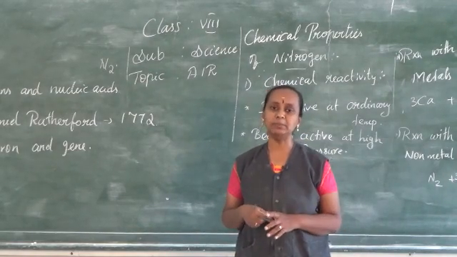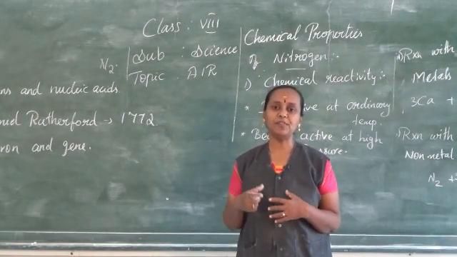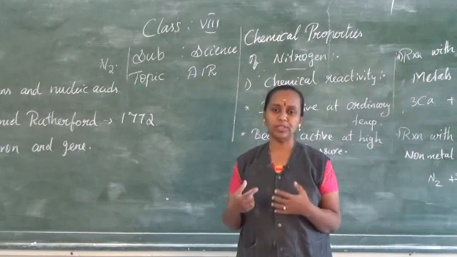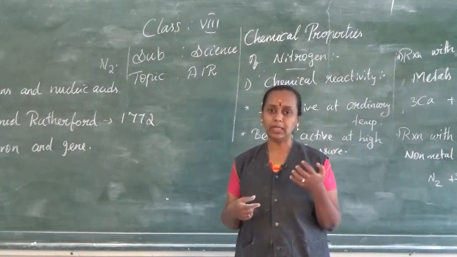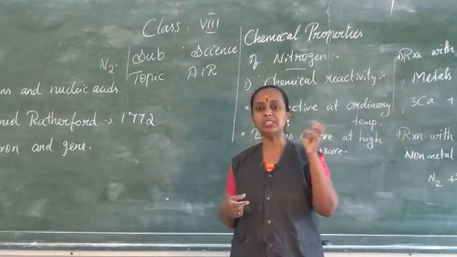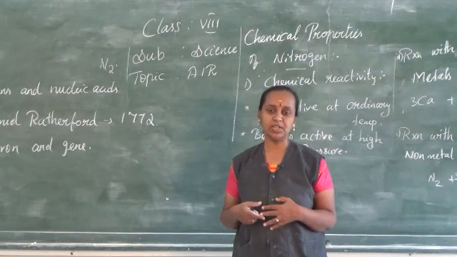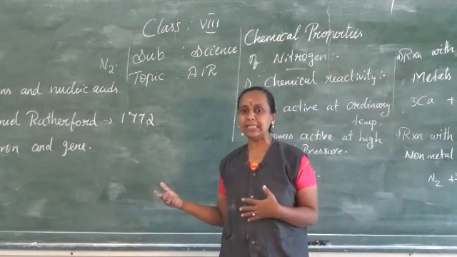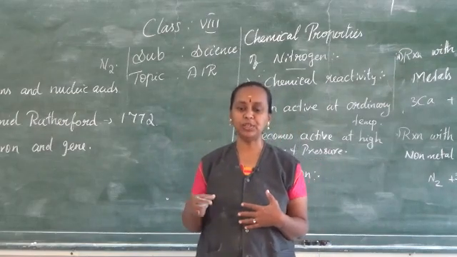Another topic is nitrogen fixation, which is very important for the plants' growth. Plants need nitrogen for their growth, so they cannot take the nitrogen present in the atmosphere as such. It is converted into another form of nitrogen compounds, which is called nitrogen fixation. So it is clear. I hope you go through the lesson once so that it will be easy for you to understand.